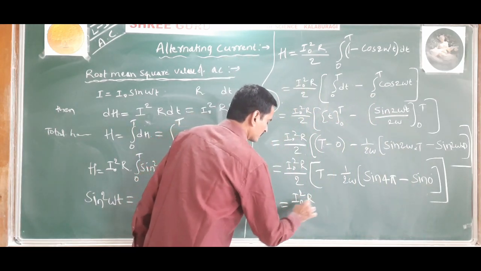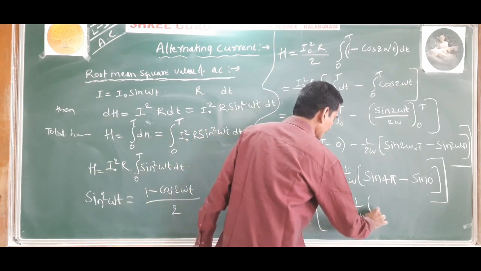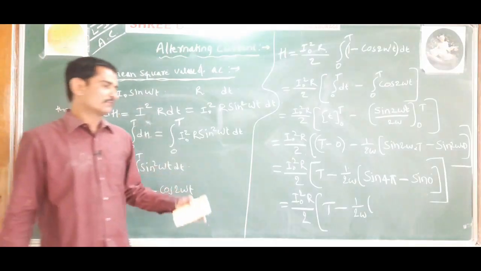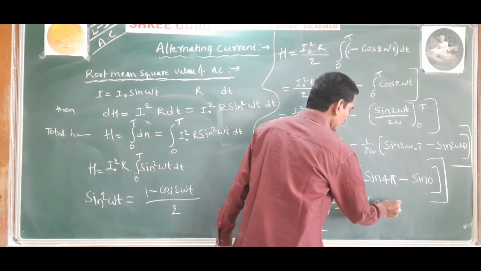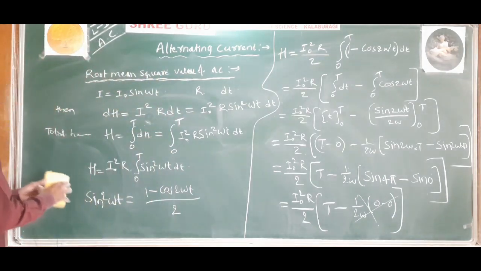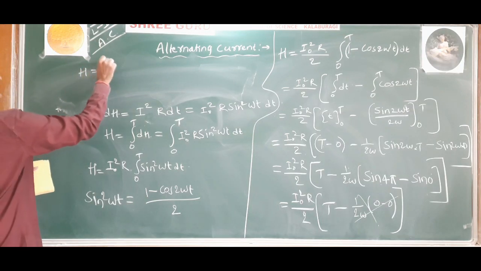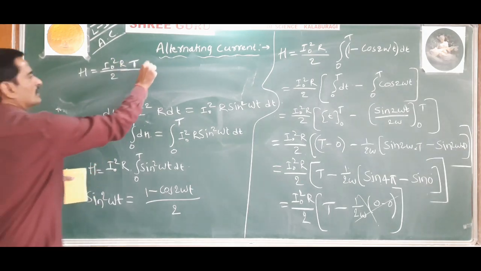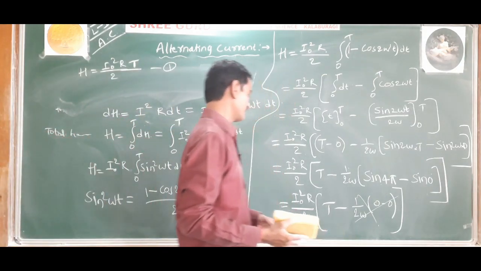So H is I naught square R divided by 2 times t, minus 1 by 2 omega times (sin 4 pi minus sin 0). The sine of 4 pi is the same as the sine of 0 degrees, which is 0, so the bracket is 0 minus 0, which is 0. Therefore H is equal to I naught square RT divided by 2. Call this equation number 1.